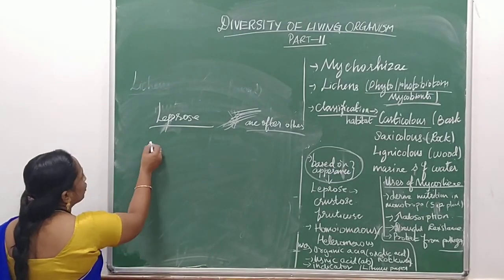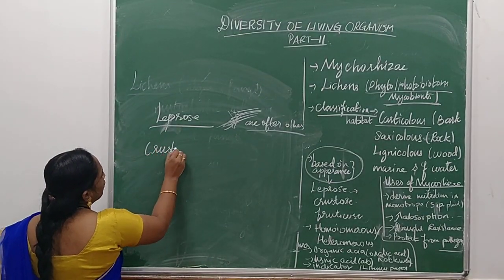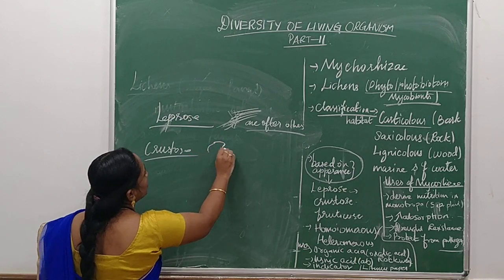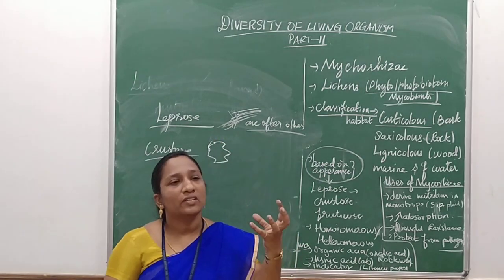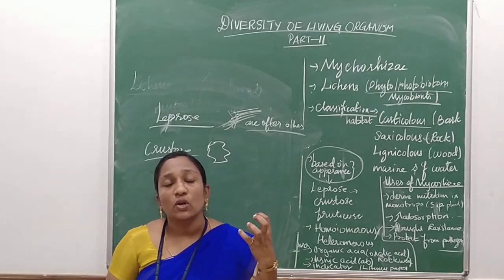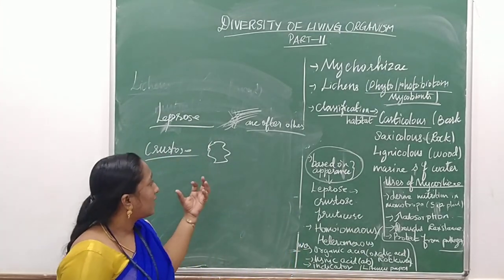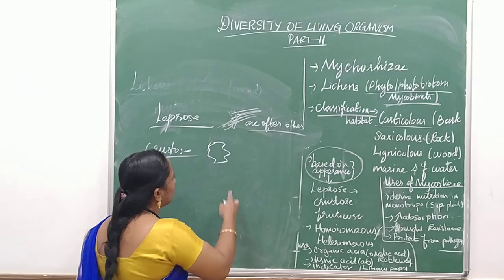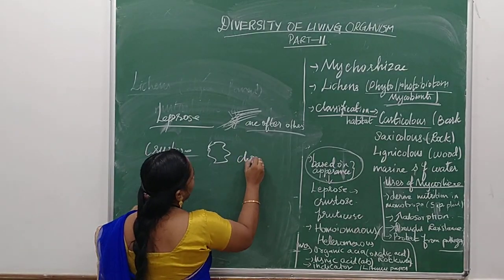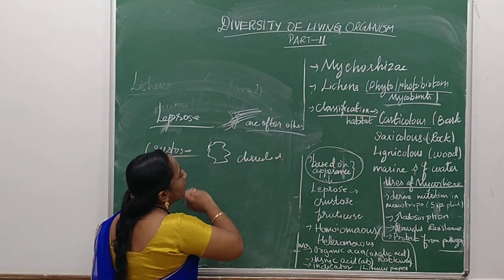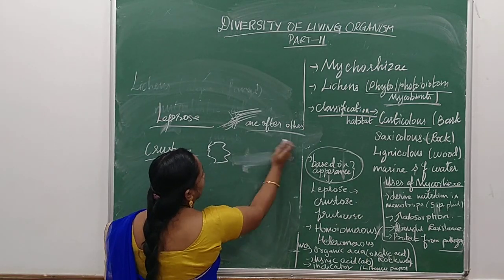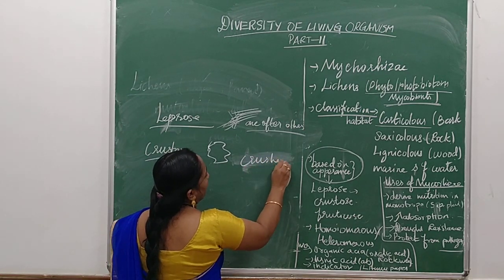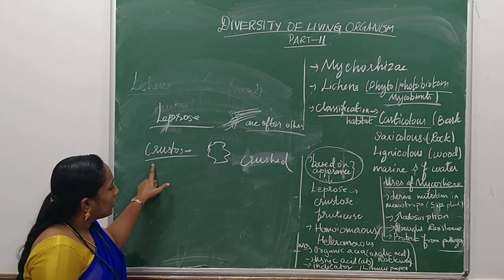Our next one is crustose. Crustose means the structure is like something crushed. If you crush a paper, what do you get? If the lichen is in a crushed form, it is said to be crustose.